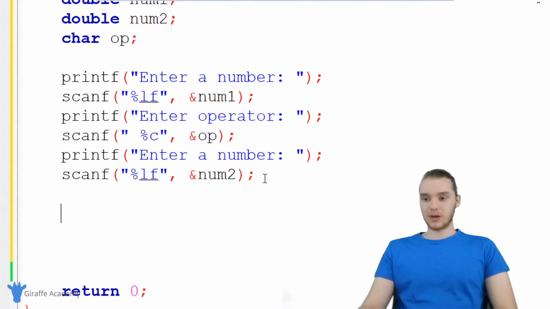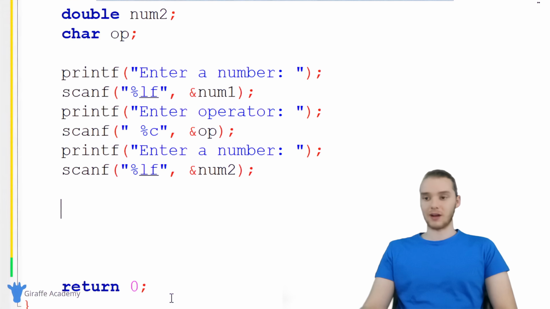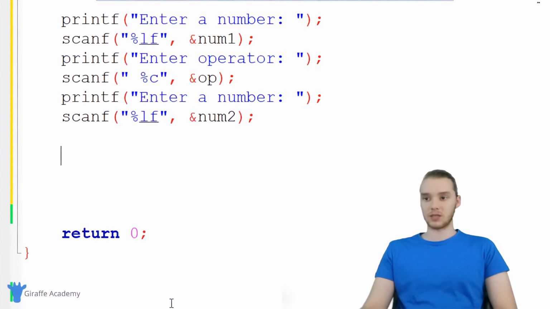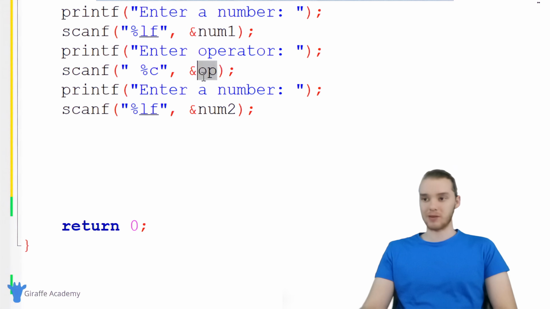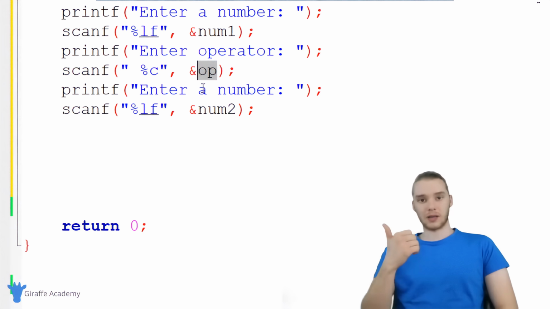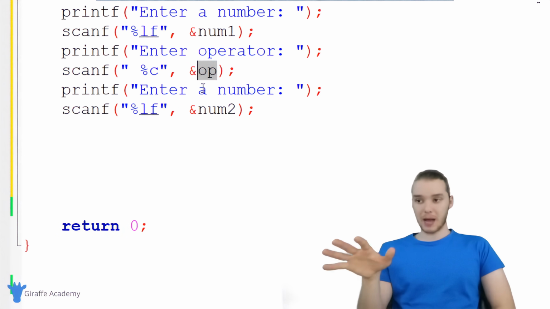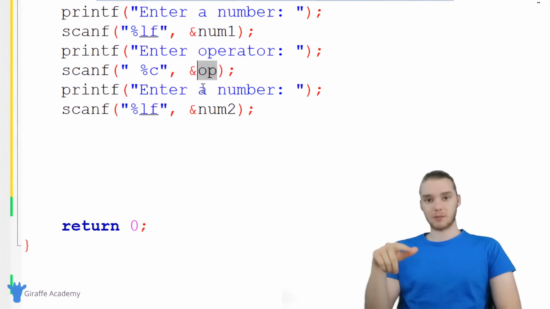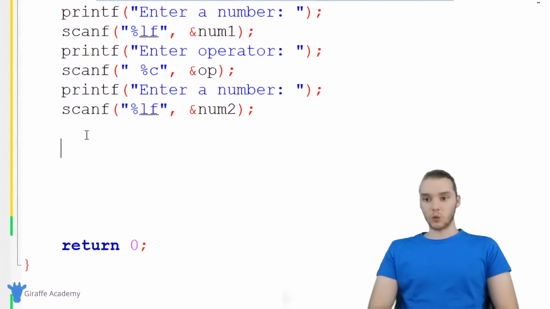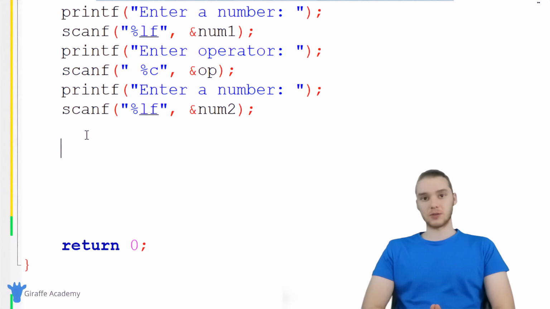The last thing we have to do now is actually do the math. So we're going to have to figure out which operator they wanted to use, right? We have this op variable, and this is storing a plus sign, a minus sign, an asterisk, or a forward slash. Depending on what that's storing, we want to print something different out. So we can actually use an if statement to do this. I can use an if statement to check what operator is inside of our operator variable, and depending on which one it is, we can do a different operation.